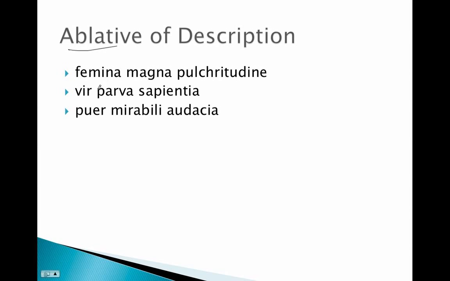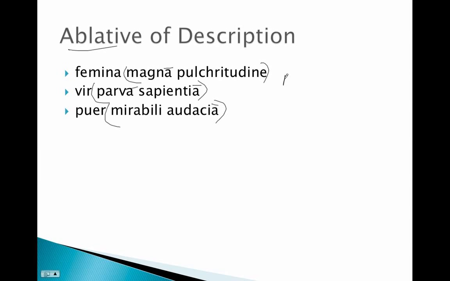There's no difference in meaning. So femina magna pulchritudine, a woman of great beauty. Or a vir parva sapientia, there's our ablative of description, a man of little wisdom. Or our puer mirabili audacia, of wondrous boldness.